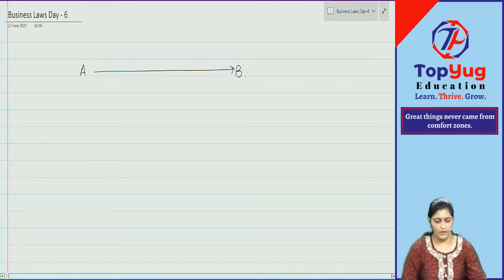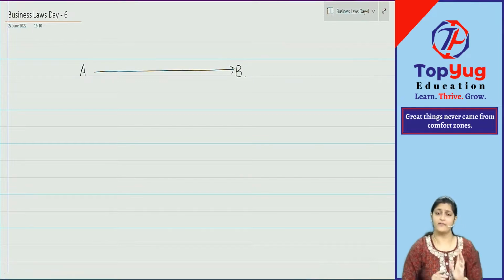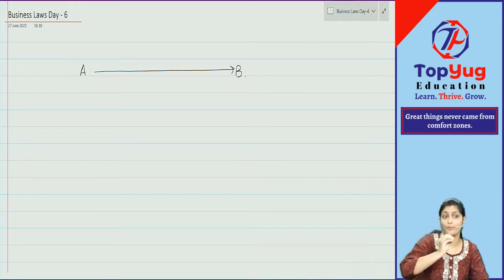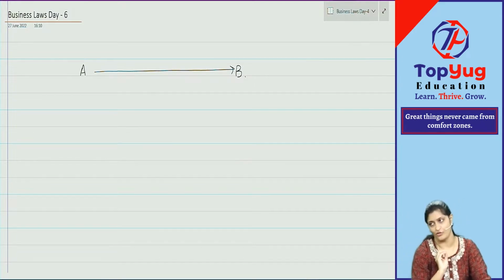Now, whenever the parties use telephonic communication to enter into contracts, the contract comes into existence when the acceptance is received by the offerer. Who should receive the acceptance? The offerer, obviously. Who will give the acceptance? The offeree, that is, the acceptor will give the acceptance. So in face to face also, that is the case.